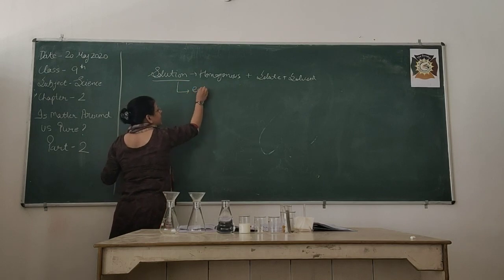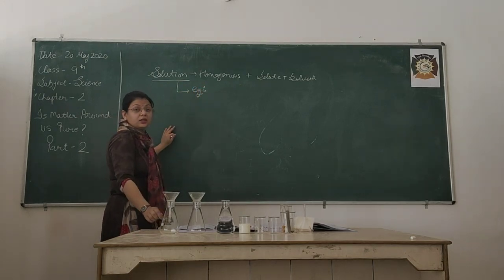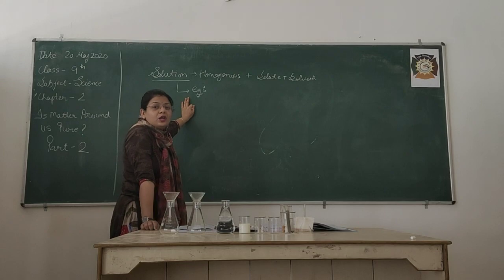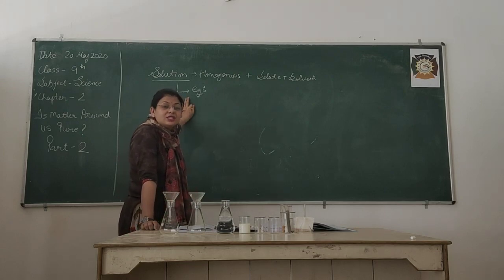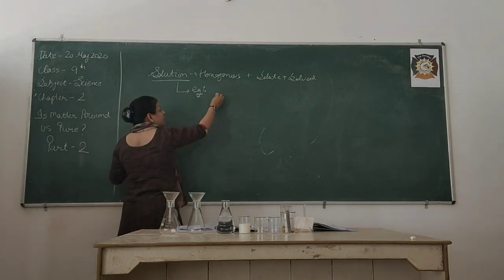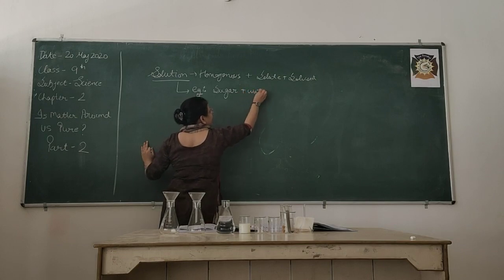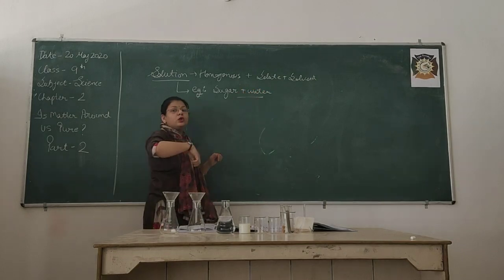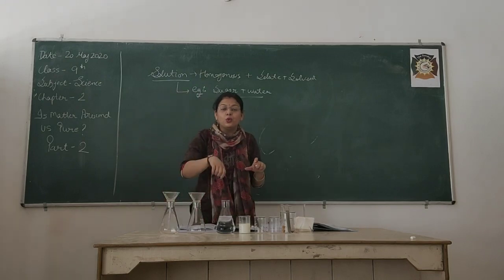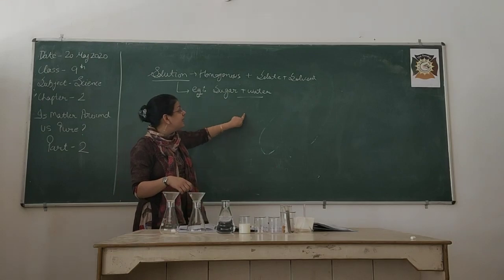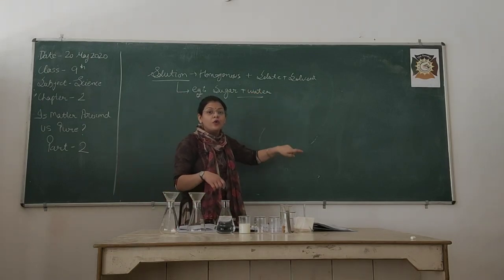For an example of solution, children, just look at your surroundings, mainly in the kitchen. When you are going to prepare lemonade, or you can say nimbu pani, what are you going to do? Firstly, you mix sugar and water. On continuous stirring with the spoon, after some time what will you see? The sugar particles completely dissolve in water.